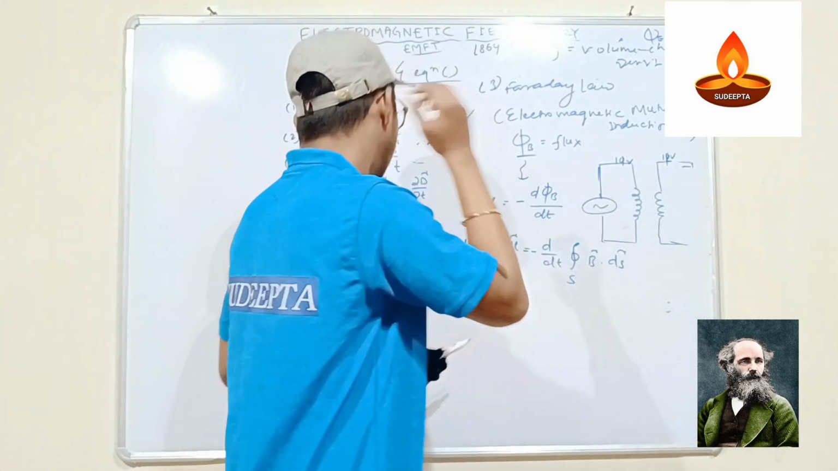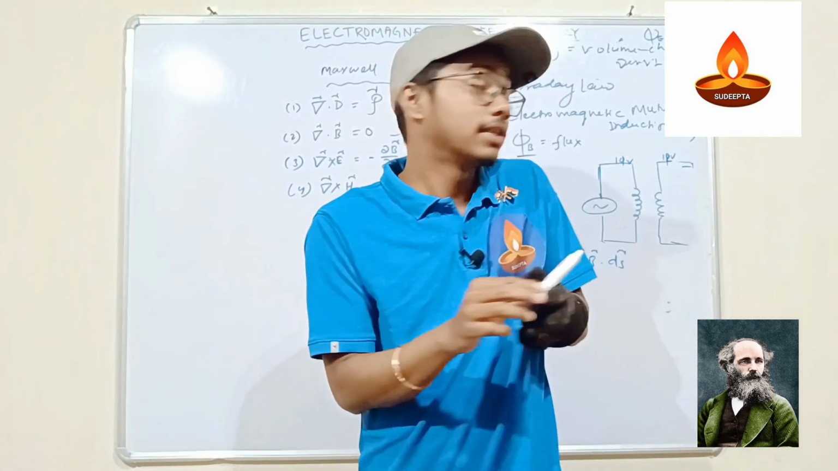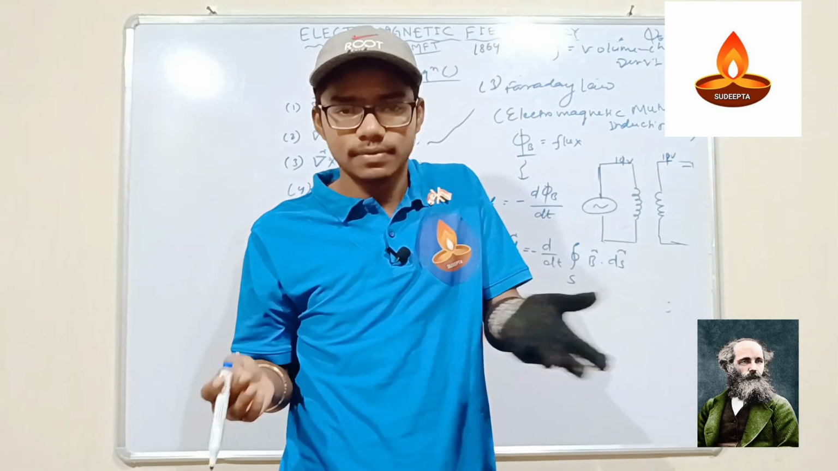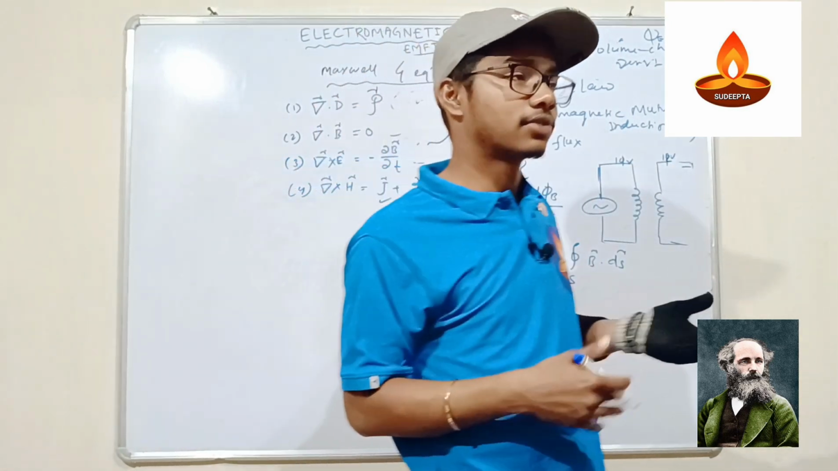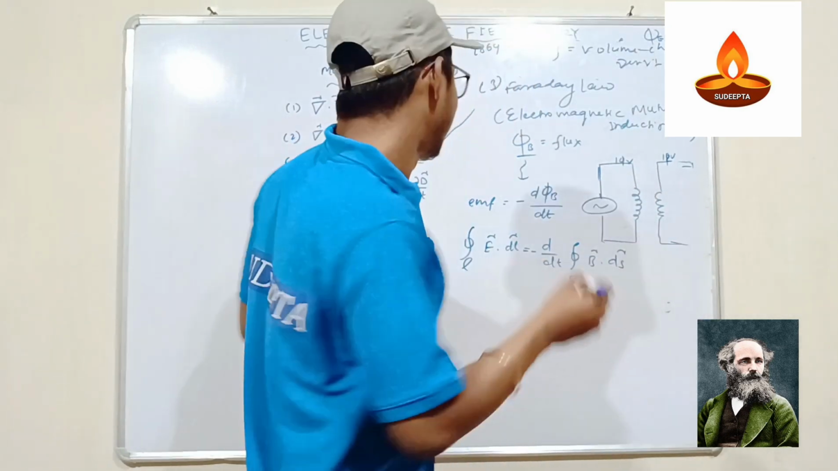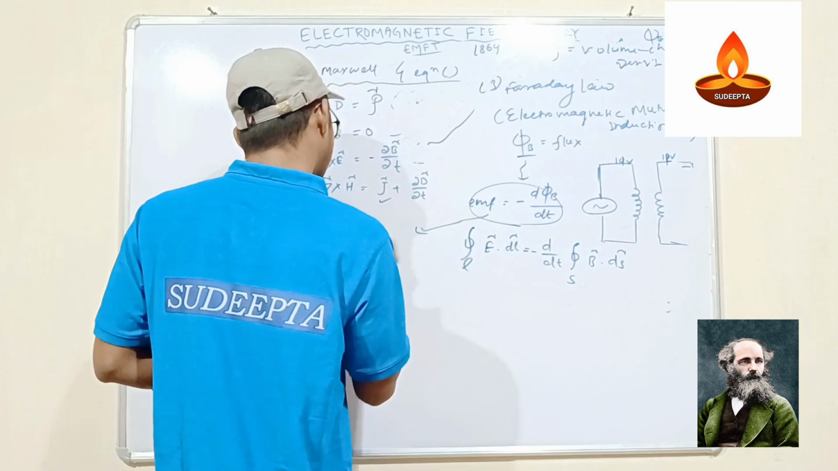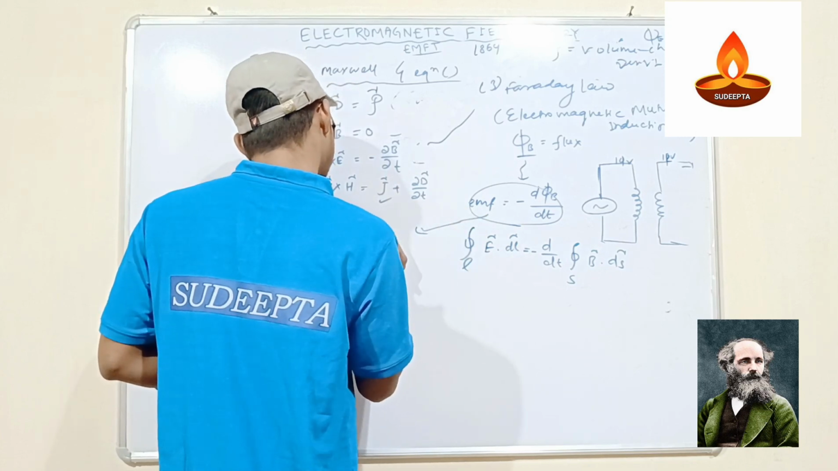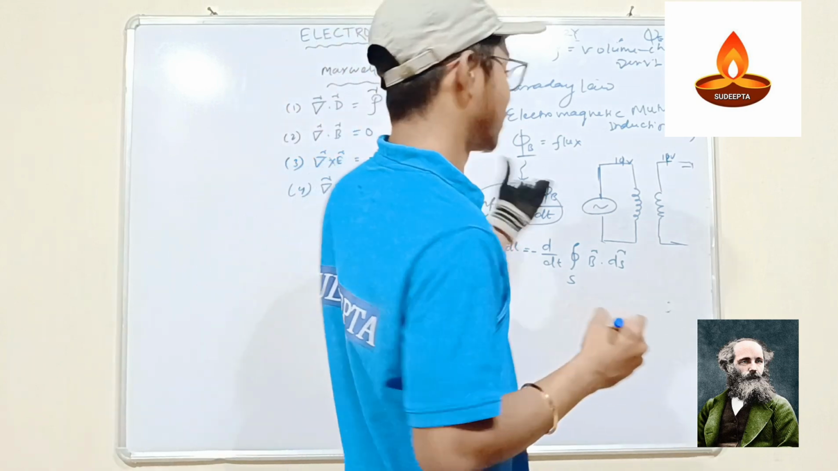Why the minus sign? It is due to the negative flux. That is why the minus sign, and that negative flux also happens in Lenz's law. This is Lenz's law actually. Why the minus sign? Because the negative flux happened. That negative sign is symbolized in Lenz's law. So all the laws are in simple form.